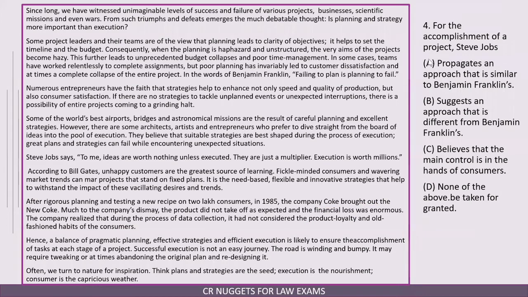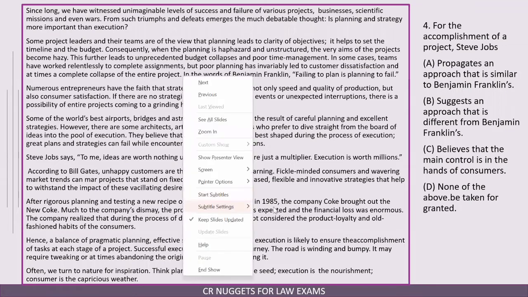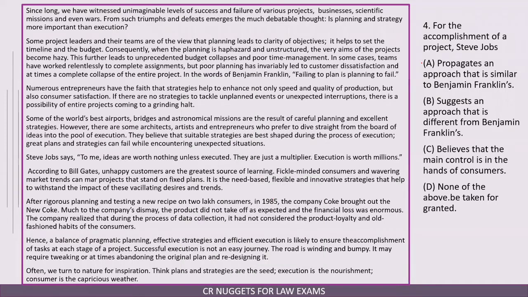So the next is for the accomplishment of a project is Steve Jobs. The question is around what Steve Jobs has said. Steve Jobs has said, ideas are worth nothing unless executed. Execution is worth millions. So according to Steve Jobs, it is execution which is important. The options ask me to compare his belief with Benjamin Franklin. Remember, Benjamin Franklin says that failing to plan is planning to fail. So according to Benjamin Franklin, it is the plan, and according to Steve Jobs, it is execution.